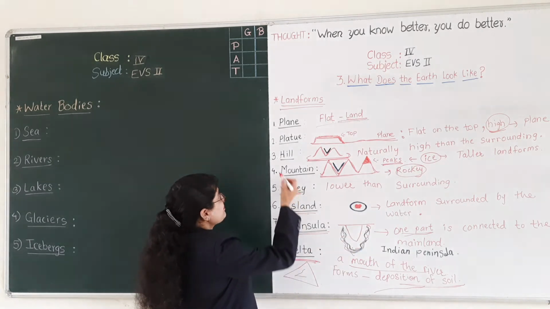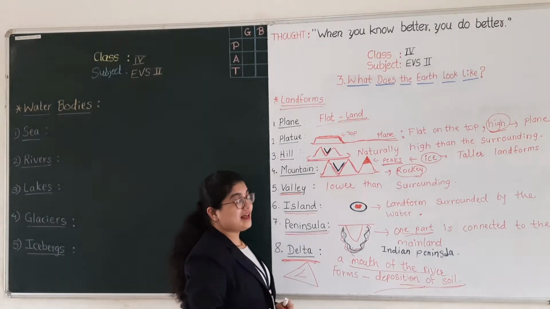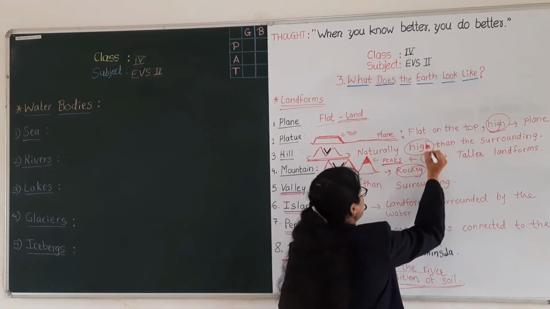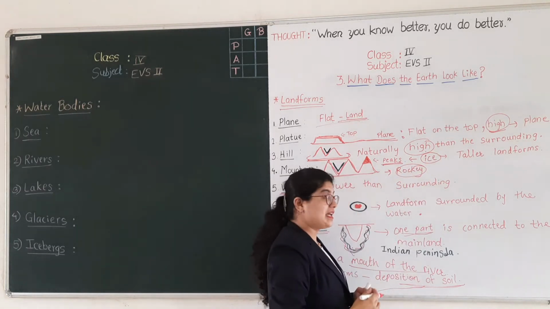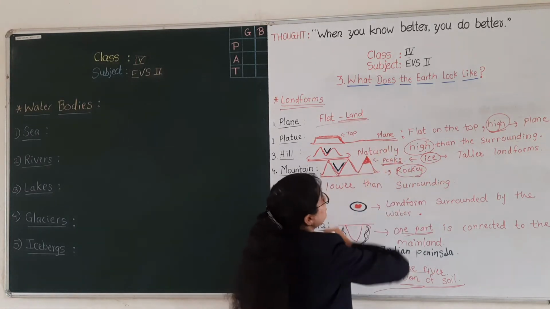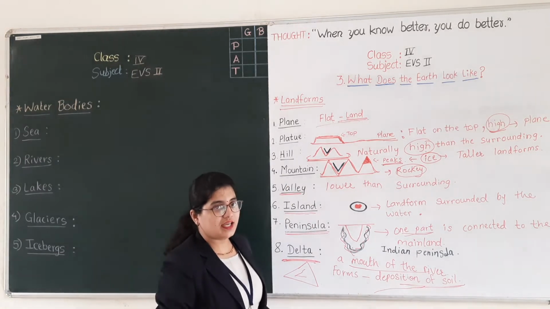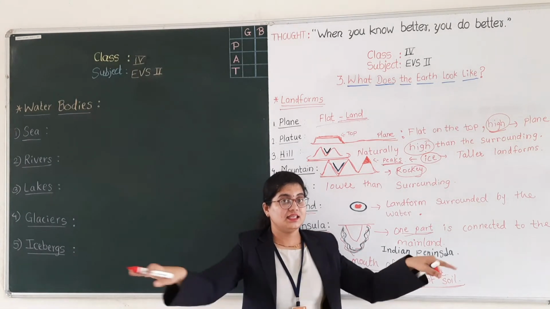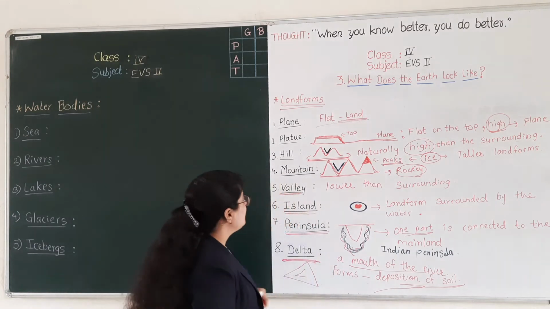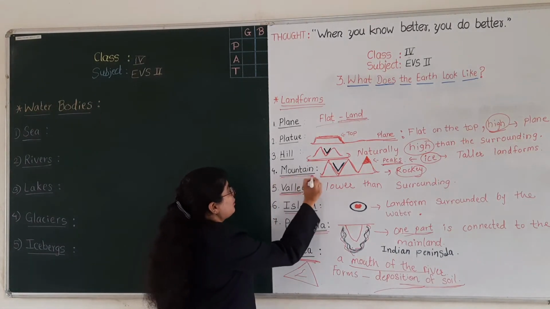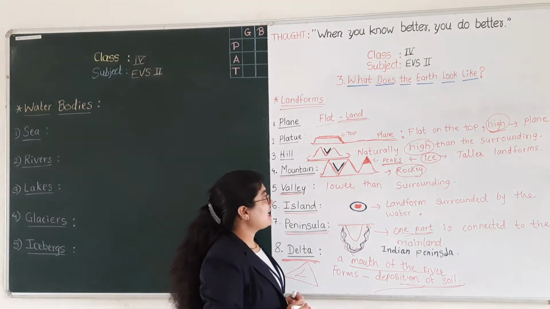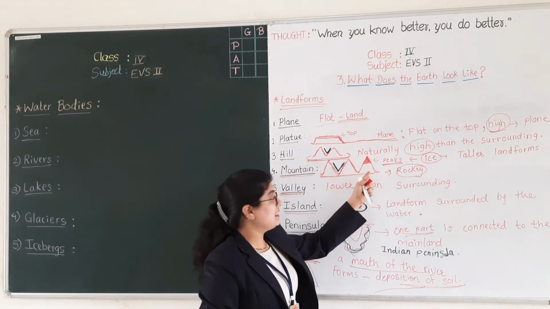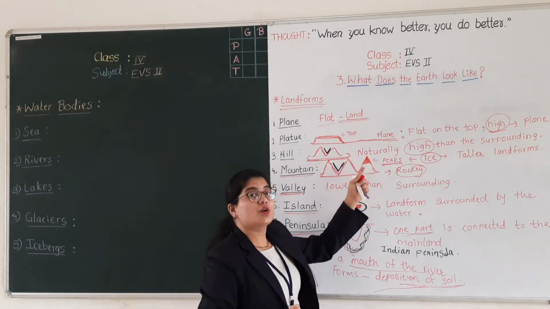Okay, and then hills. Hills are the naturally higher area than the surrounding. Okay, hills are the higher area than the surrounding. Next one is mountain. Mountains are having high, sharp peaks, and they are made up of rocks.